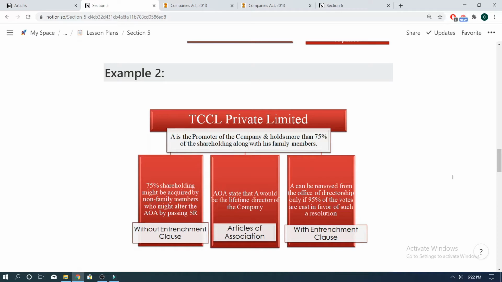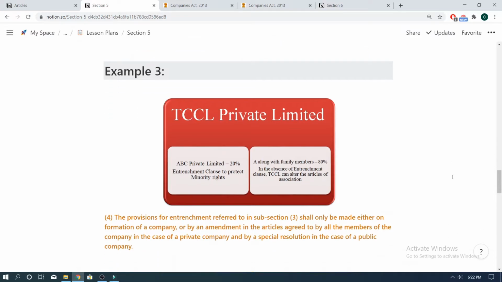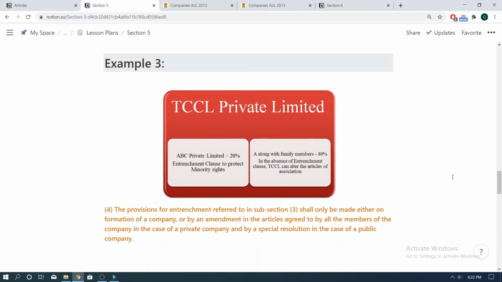Let's see one final example to understand better how minority rights are protected by entrenchment. Suppose ABC Private Limited subscribes to 20% of the shares in TCCL Private Limited. The remaining 80% of the shares are held by the promoter A and his family members. Assume that there is a provision in Articles of Association according to which TCCL Private Limited cannot obtain a loan amount of over and beyond a specified amount of money without taking the consent of ABC Private Limited. Now, if there is no entrenchment provision, then TCCL may alter the Articles of Association to remove such a provision to obtain the consent of the minority shareholders by passing a special resolution